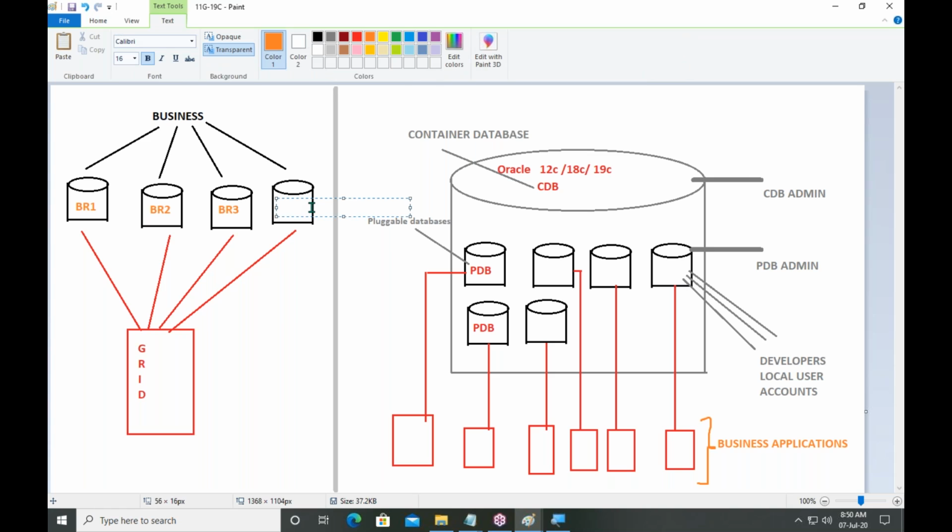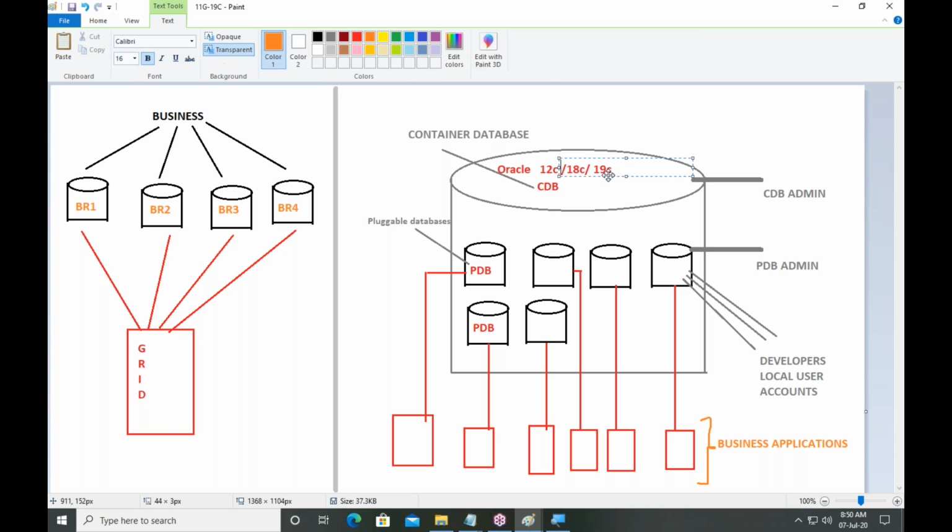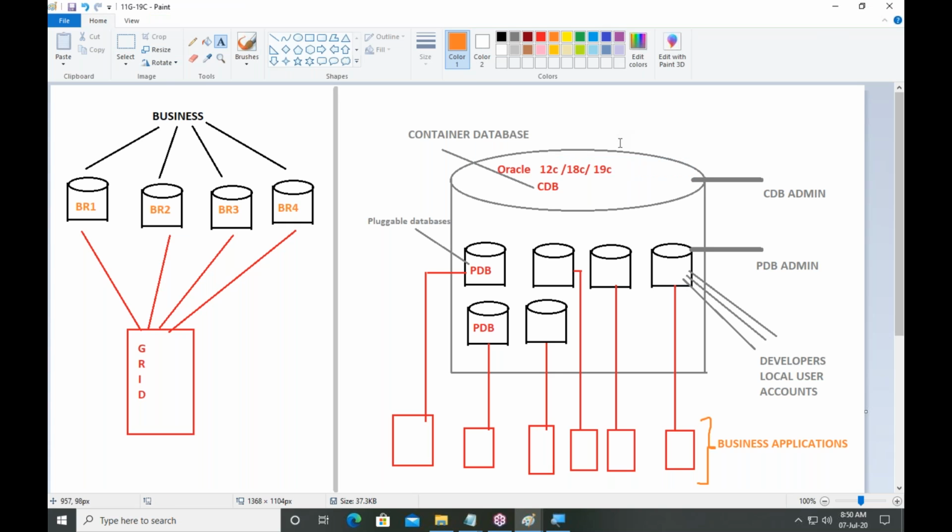So now the next point: what is the difference between 12C and 18C, 19C? All are supporting cloud database. 12C is a cloud database, 18C is an autonomous cloud database, and 19C is also an autonomous cloud database. What is an autonomous cloud database? See,